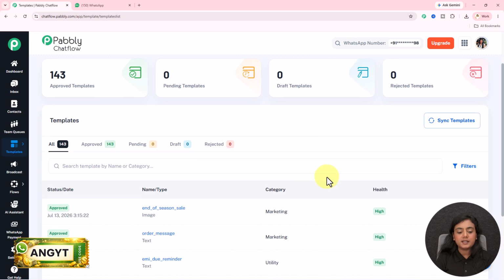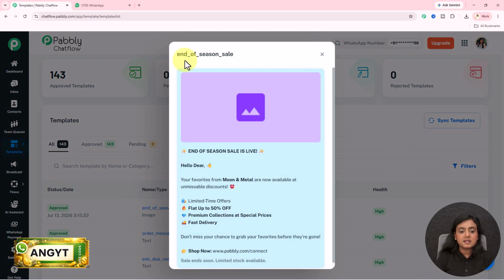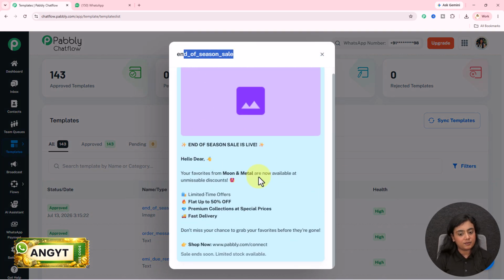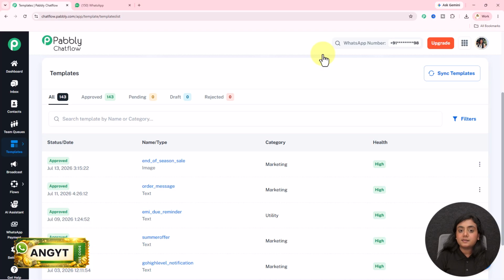I have already created this template. You can see this is the end of season sale template that I have created, okay, for my business, that is Moon and Metal. And you will see it says status is approved. This approved status is going to come from Meta's end. Meta is going to approve the template that you have created.